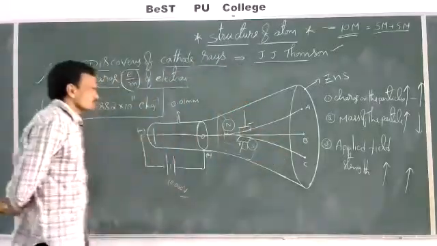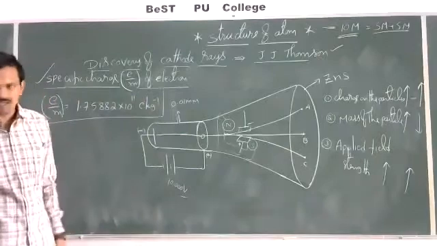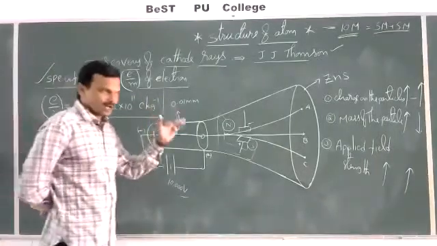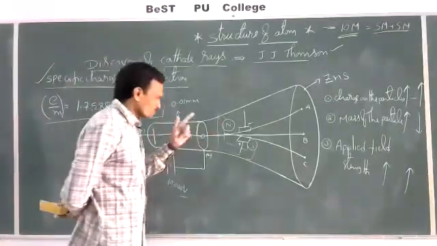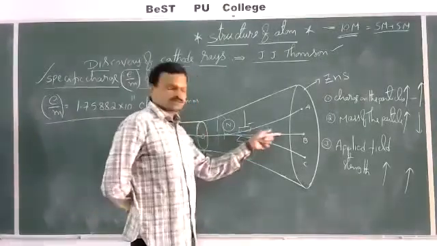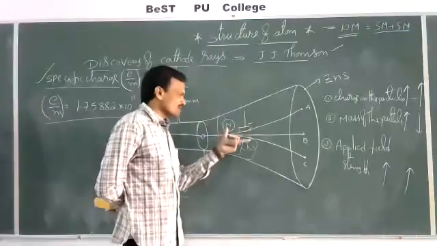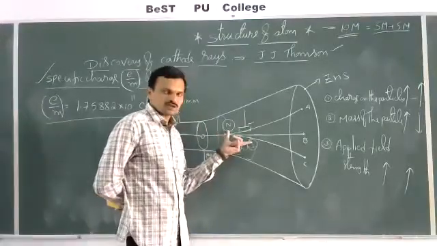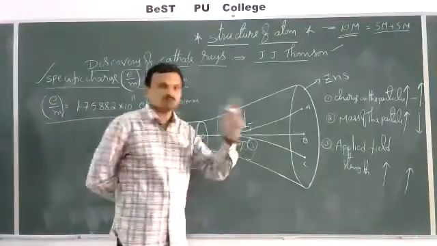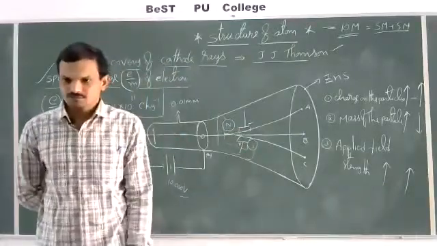Then J.J. Thomson has applied electric field and magnetic field both perpendicular to the path of the cathode rays. So the electric field is perpendicular as well as the magnetic field is also perpendicular, and these two fields are also mutually perpendicular to each other.